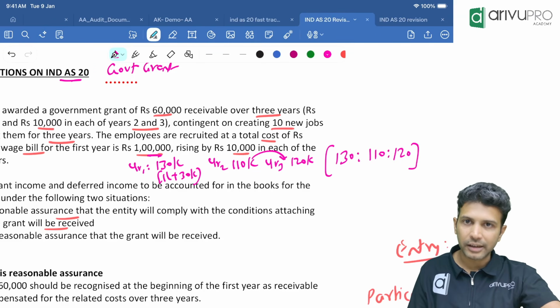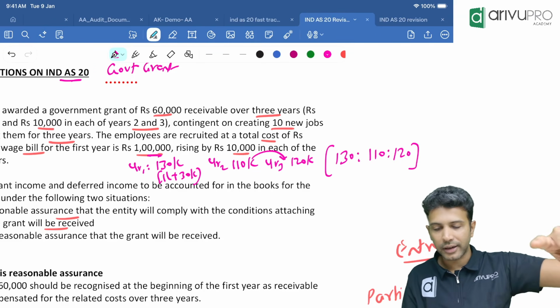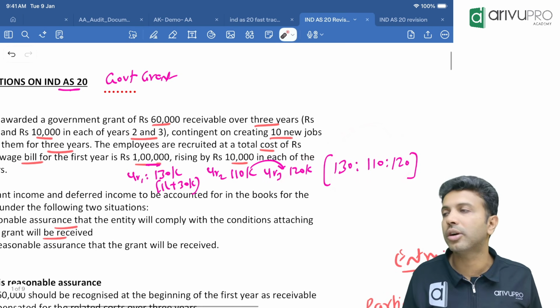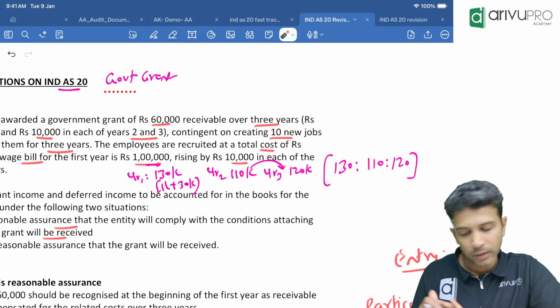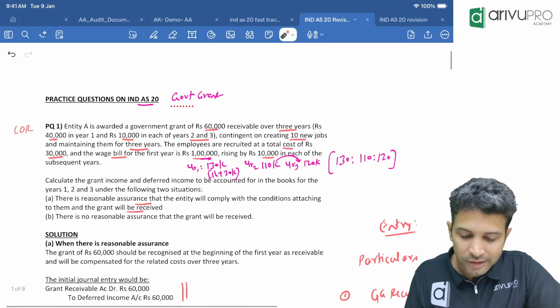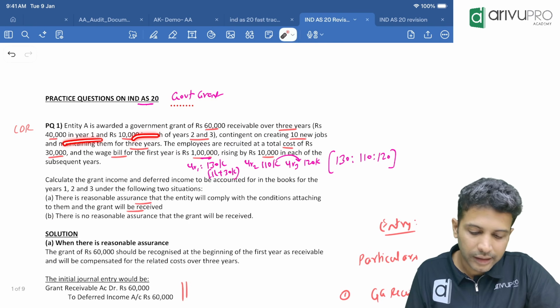So the grant initially will be parked in deferred income, and from deferred income it will be transferred to SPL in this particular ratio. Comfortable, everybody? Okay, but the grant you have not fully received. Okay, 40, 10, 10 you are receiving.